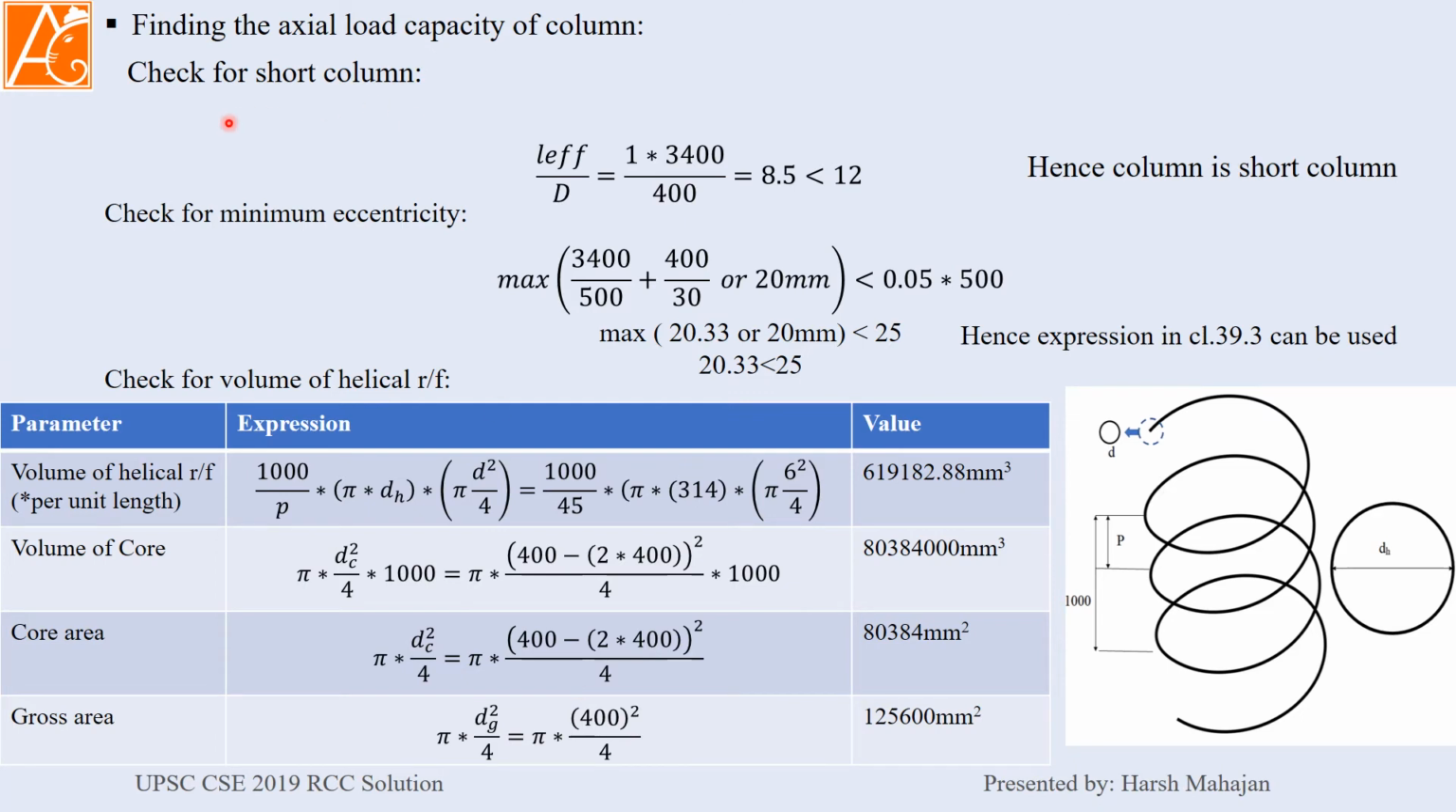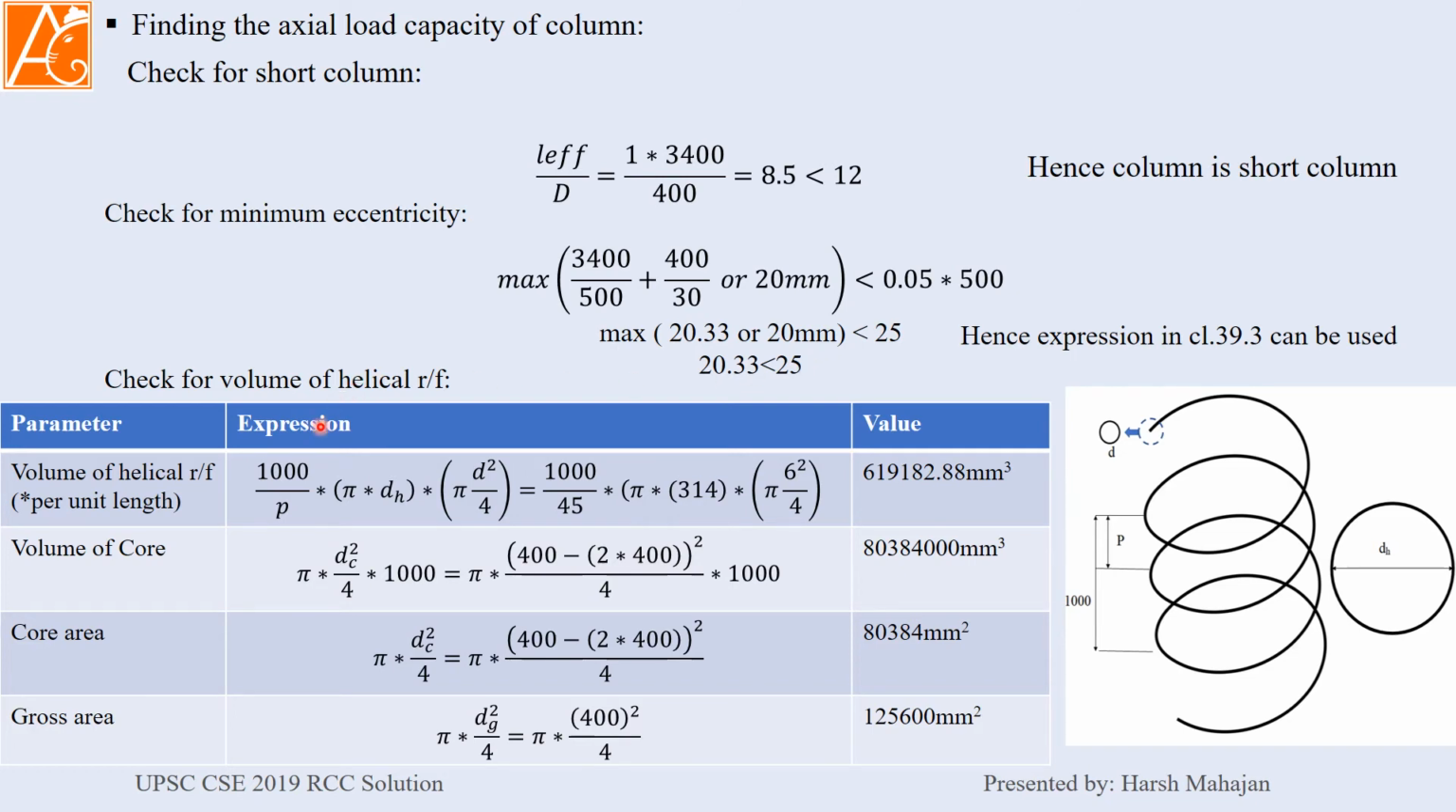Check for the short column, L effective by D. So 3400 divided by 400, 8.5, less than 12, column is short. Next, check for minimum eccentricity, maximum of 3400 divided by 500 plus 400 by 30, or 20 mm. That means 20.33 or 20 mm, which should be less than 25, which is 0.05 into 500. Hence, the expression given in clause 39.3 can be used.